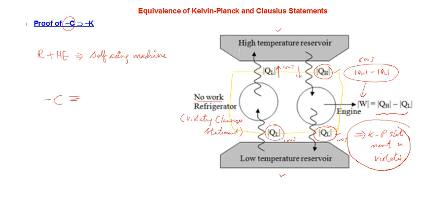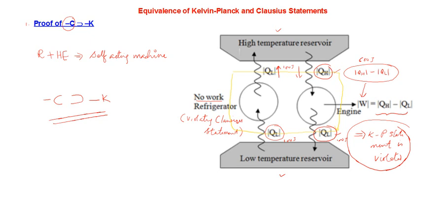Okay, you consider that the refrigerator is violating the Clausius statement, and our heat engine alone is not violating the Kelvin-Planck statement, and these two devices are sharing the same set of reservoirs. If you consider the two devices to be a single device acting as a self-acting machine, then you will see that the net effect will be to absorb a certain amount of QH minus QL from the hot reservoir and convert that entire heat into work, which is a clear violation of the Kelvin-Planck statement. So we can prove that very easily, right?